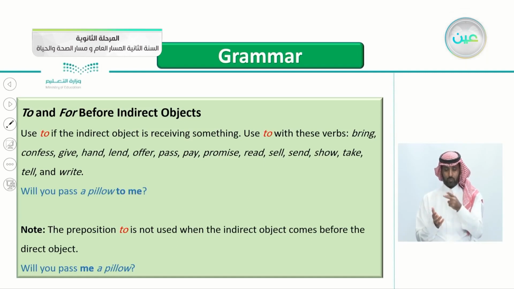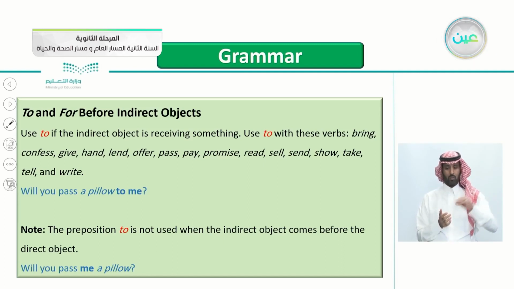Note here that the preposition to is not used when the indirect object comes before the direct object. Of course, this was mentioned before. So if the indirect comes before the direct, we don't write to.